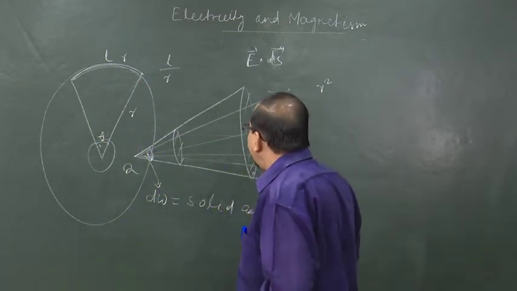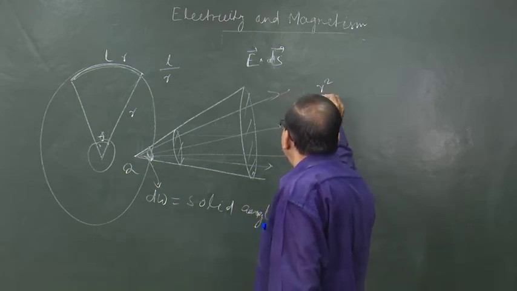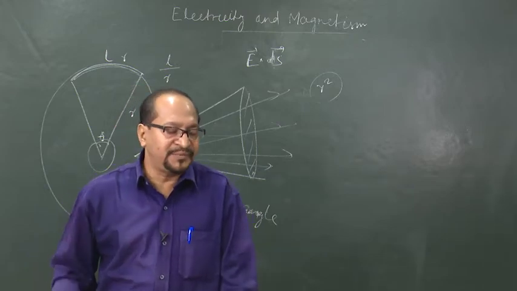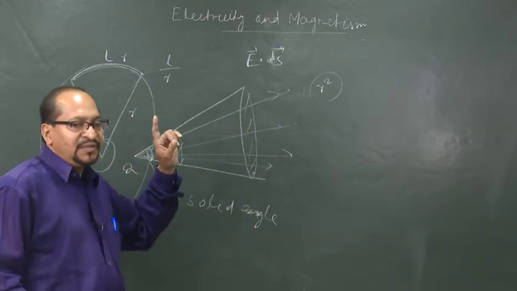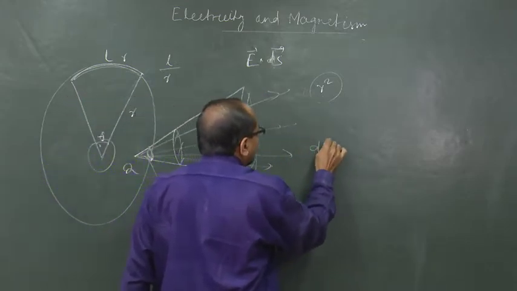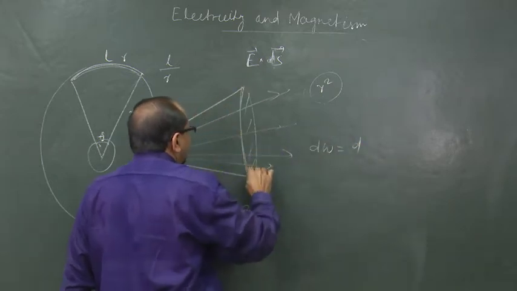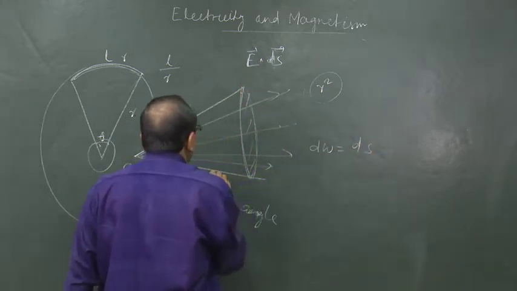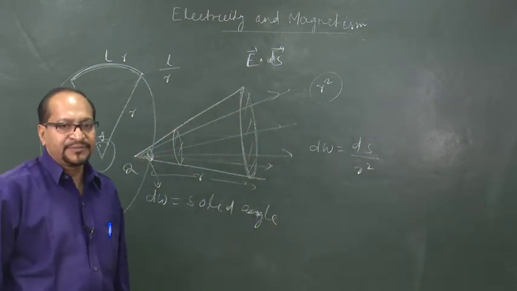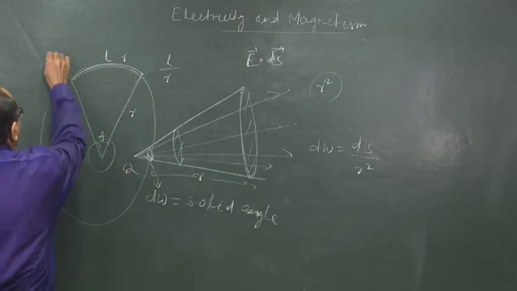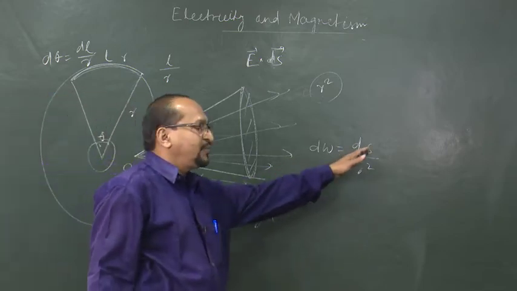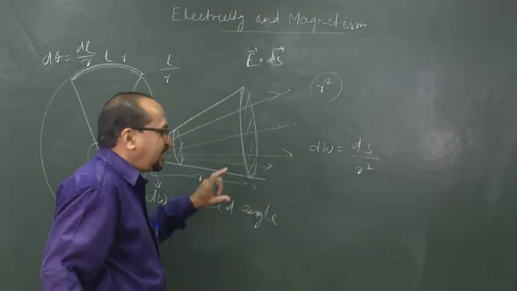And obviously, as the unit solid angle is given by the surface element of the sphere having area r square, the solid angle d omega would be equal to, if the area is ds and the radius is r, ds by r square. Okay. As here d theta is equal to dl by r in a plane, in 3 dimensions d omega is equal to ds by r square, the surface area by radius square.